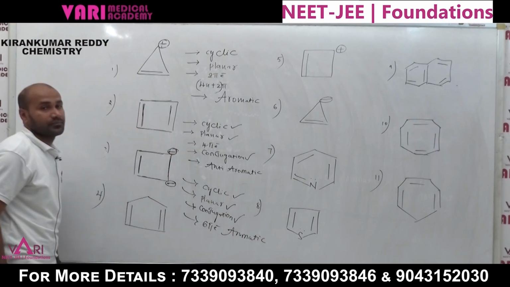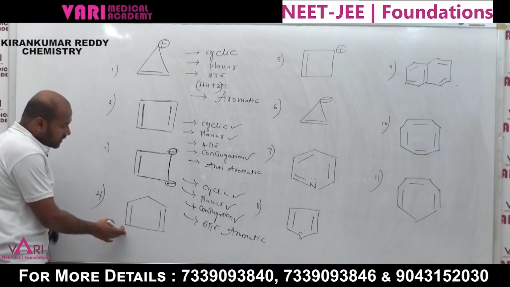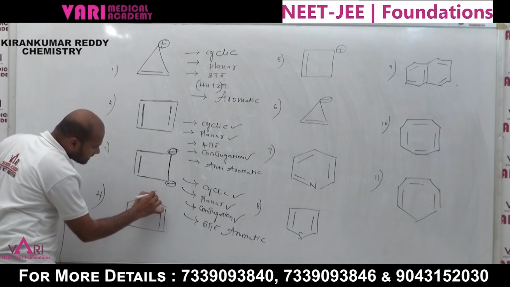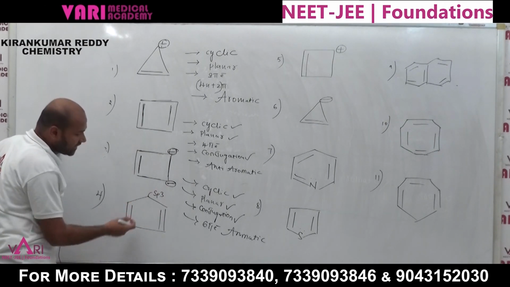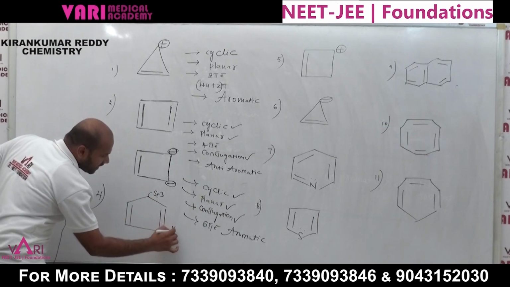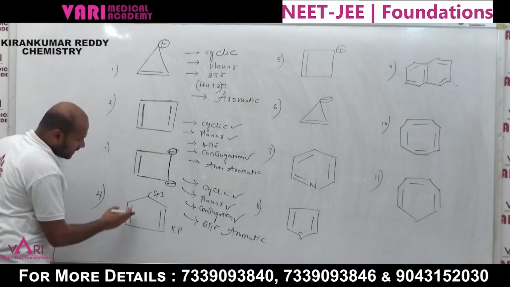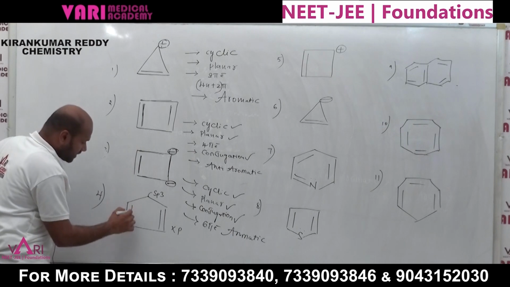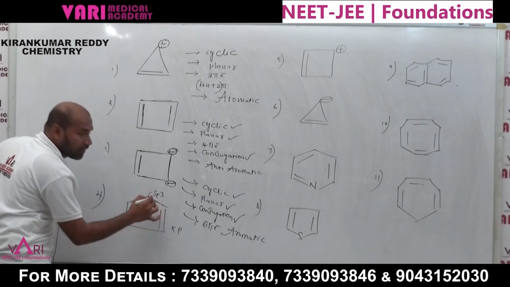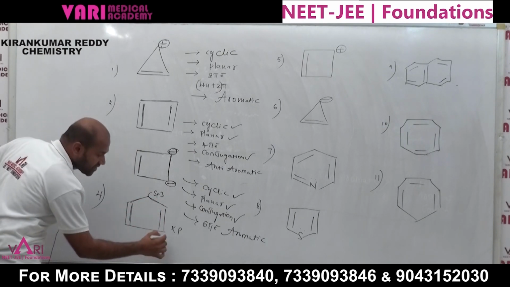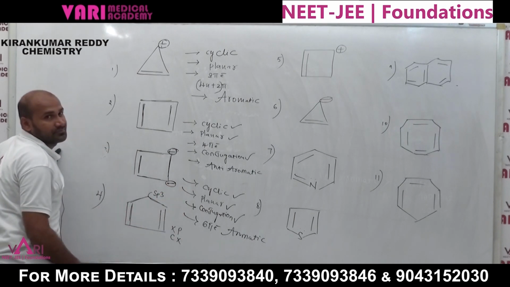Aromatic compound. Coming to this compound, this carbon is the sp3 carbon. That's why it is not planar. Not planar. Here is a double bond, single bond, single bond. That's why there is no conjugation. Conjugation is absent.